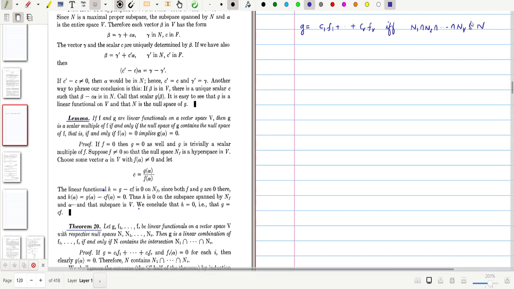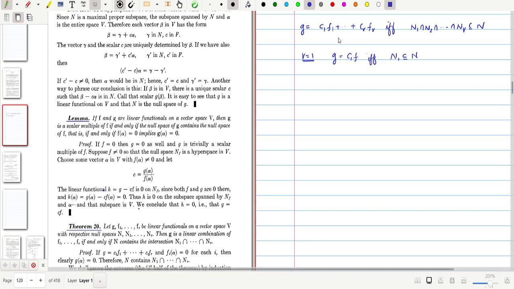This can be proved using induction. One part is very trivial. If r is equal to 1, then the result is trivial, because this reduces to g is equal to c1 f1 if and only if N1 is contained in N. There is only one N1, and N1 is contained in N. So this is what we have proved in the lemma. So the case r equal to 1 is very trivial.